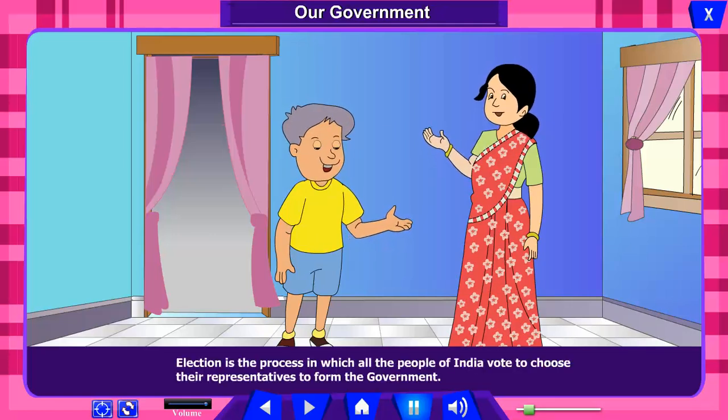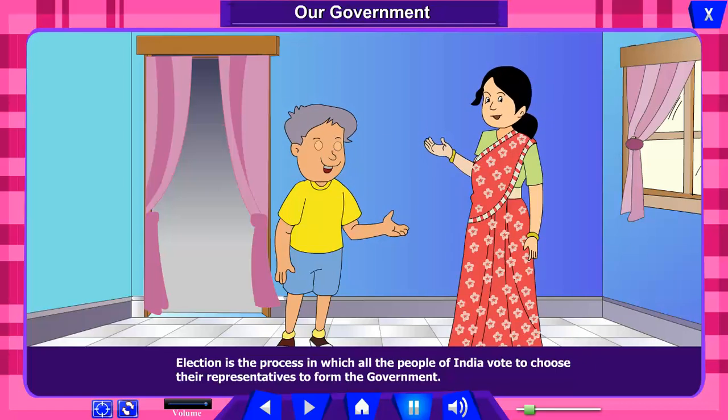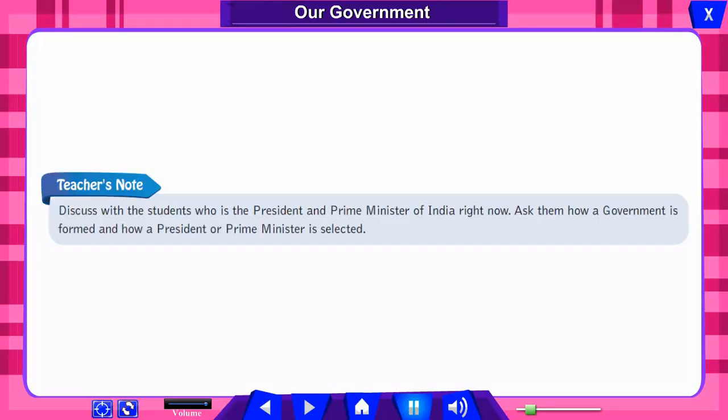What are elections? Election is the process in which all the people of India vote to choose their representatives to form the government. Teacher's note: discuss with the students who the President and Prime Minister of India are right now. Ask them how a government is formed and how a President or Prime Minister is selected.